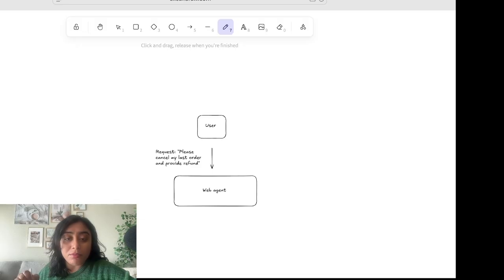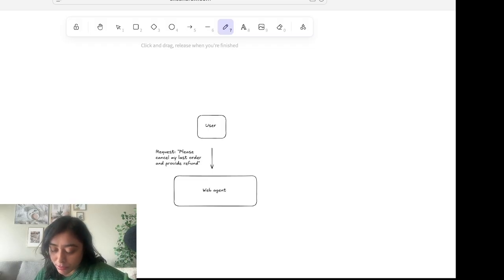There's a huge problem with this single agent system: it's a single point of failure. What if this web agent fails? The second problem is specialization. This web agent does every single thing. There's no separation of concerns. There's no specialization involved here. To solve these problems, we have multi-agent systems. And let me show you.